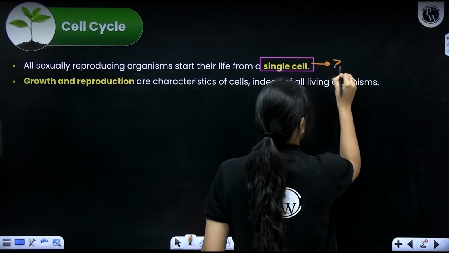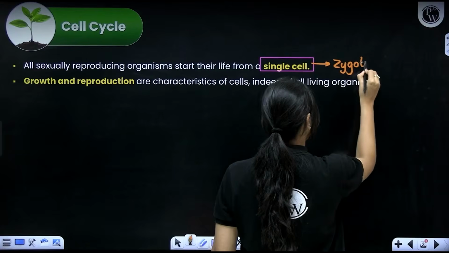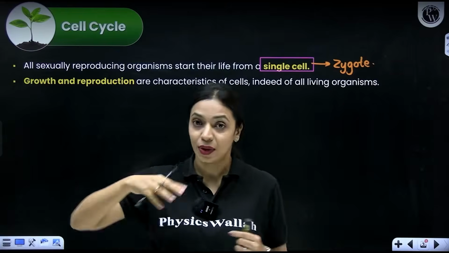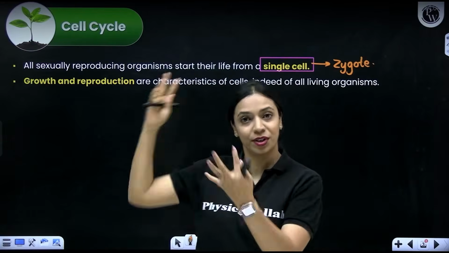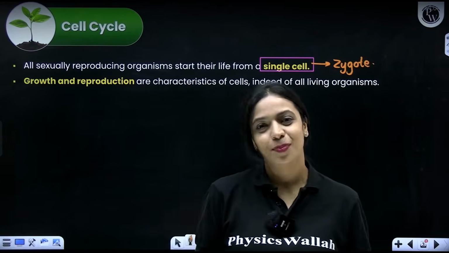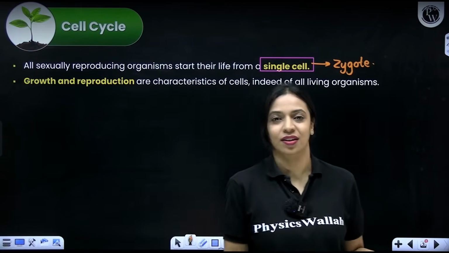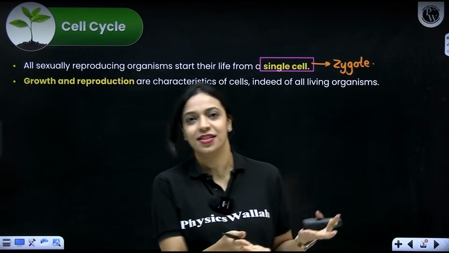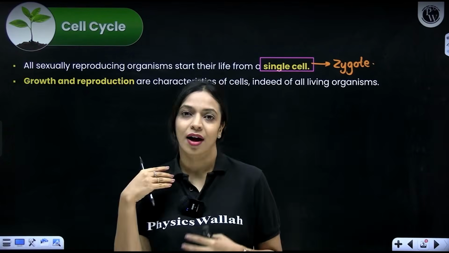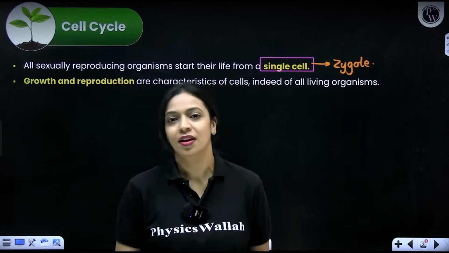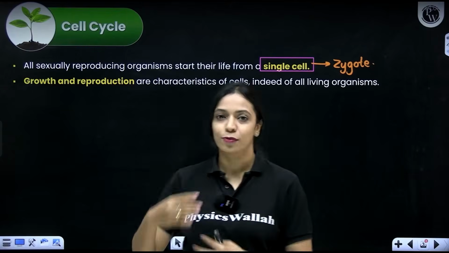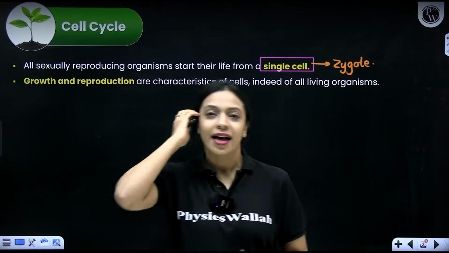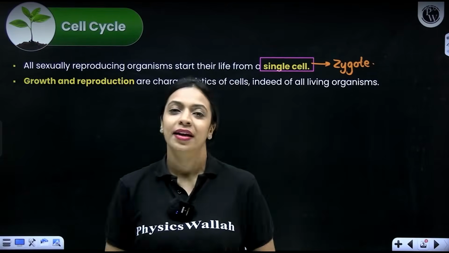The zygote forms when the male gamete fuses with the female gamete. So, if we started our life as a single cell, how did we go on to become an organism with numerous cells? The answer is very simple, very obvious. It is by cell division, right? So, one cell that was formed, the zygote, it didn't remain as a single cell. It went on to undergo many cycles of cell division, where one cell became 2 cells, 2 became 4, 4 became 8, and so on. The number of cells kept on increasing as the organism developed.